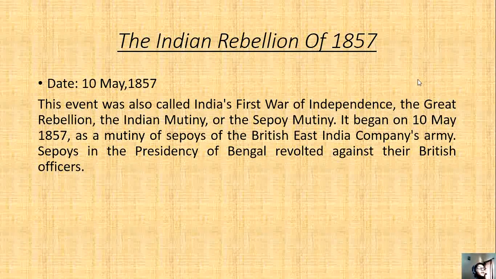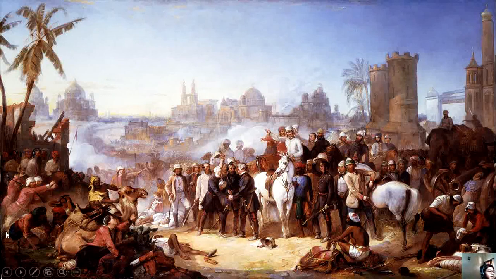Sepoys in the Presidency of Bengal revolted against the British officers. See, these are the Indian people who are fighting, who are struggling for independence from the cruel Britishers. They killed many people, and there are people who died in this rebellion, like Veer Kunwar Singh, Tantia Tope, Rani Lakshmi Bai, Azimullah Khan, etc.